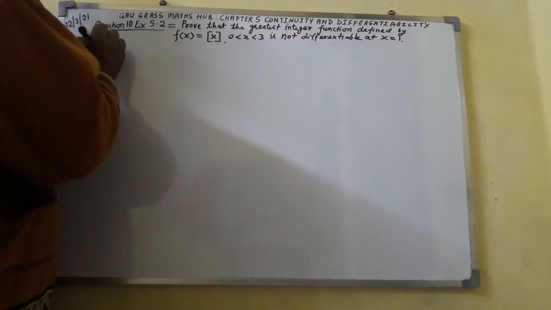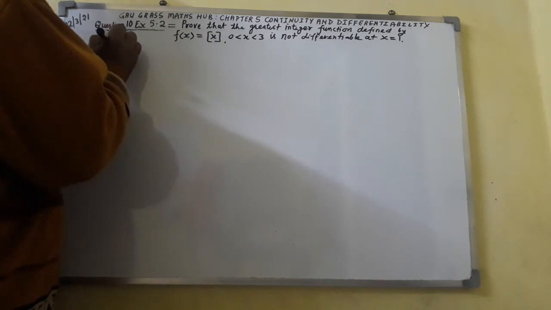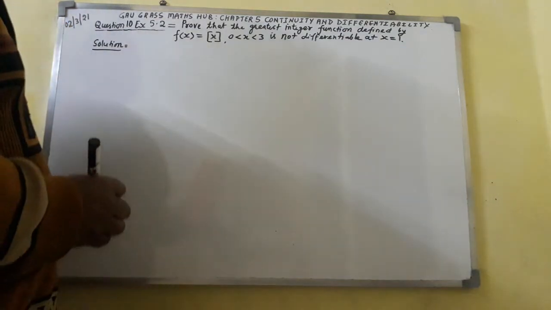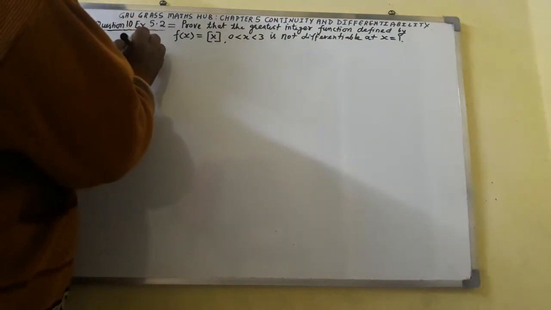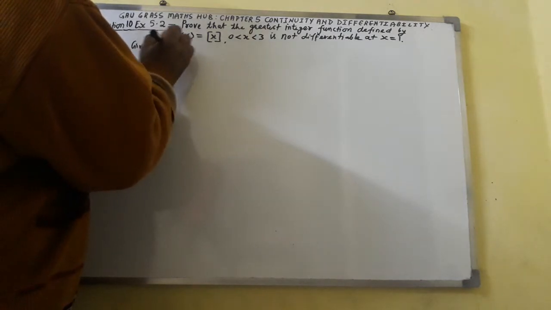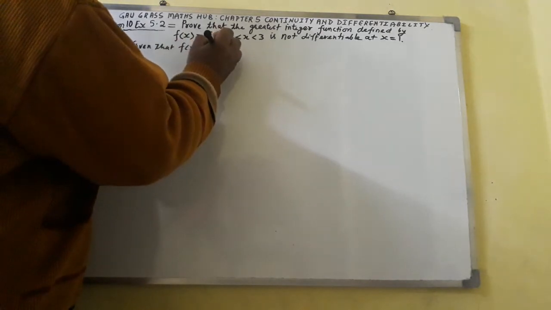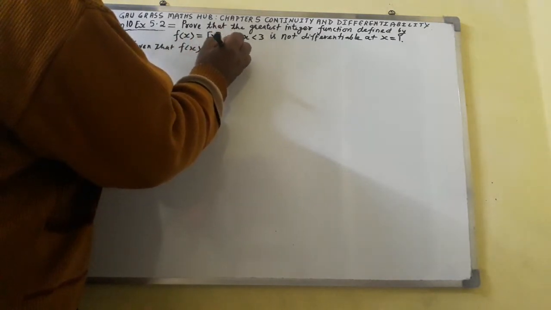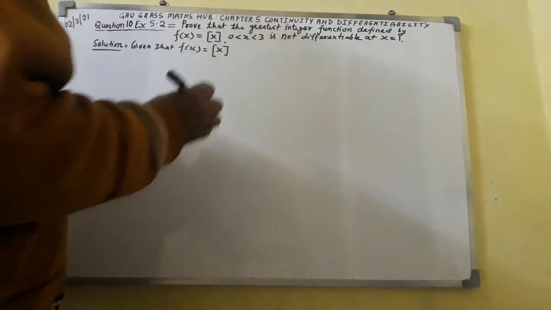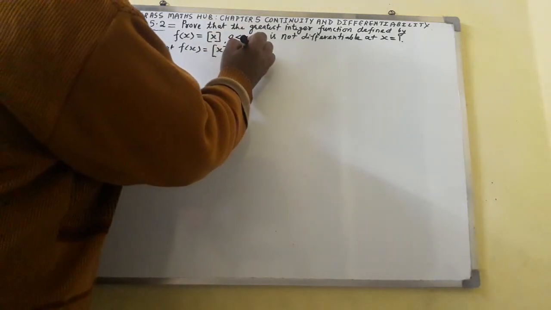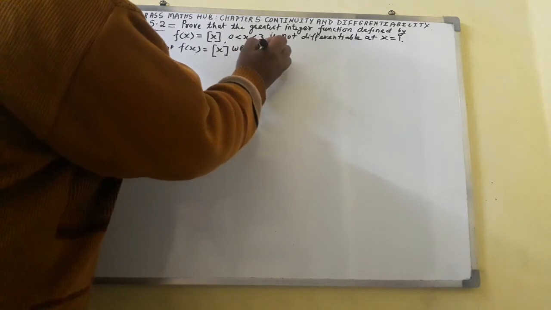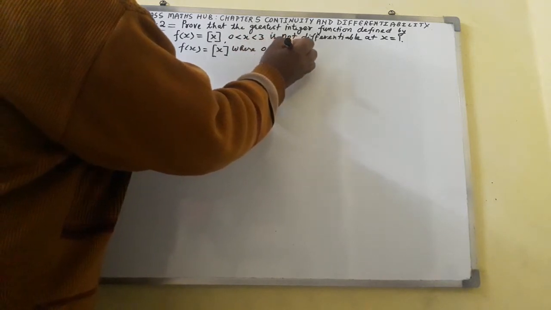Here I shall write the solution. Given that f(x) equals the greatest integer function of x, where the condition is 0 < x < 3.